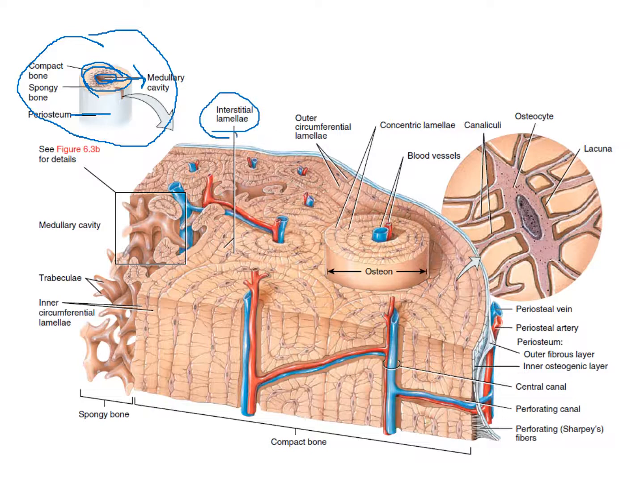These interstitial lamellae are the remnants of the old bone tissue. Outer circumferential lamellae are connected to the periosteum with the help of perforating fibers called Sharpey's fibers. This is a perforating canal, also called Volkmann's canal, which helps in the supply of blood vessels and nerves to the bone tissue.